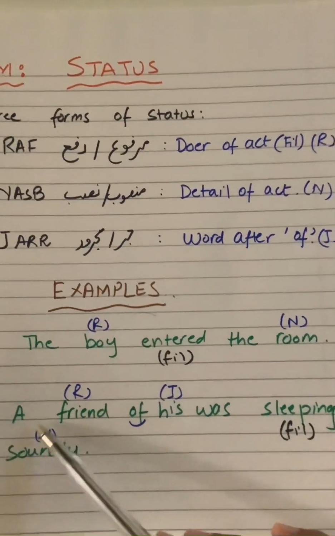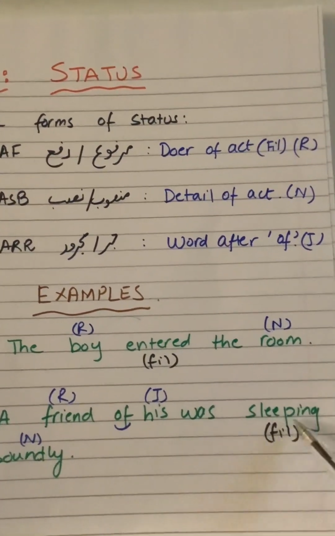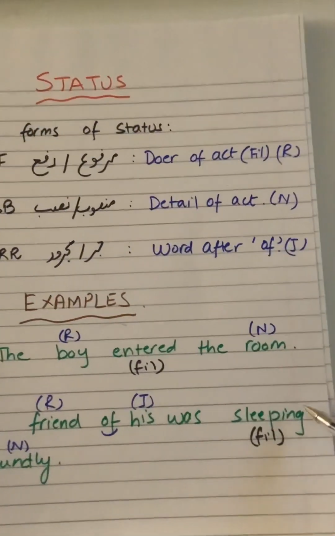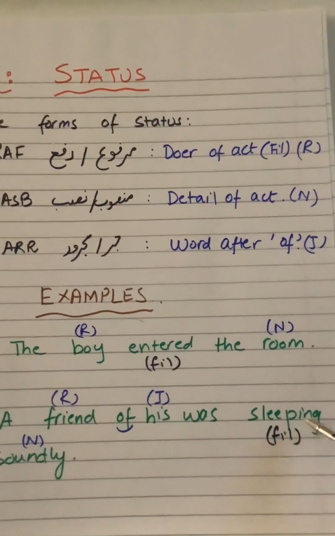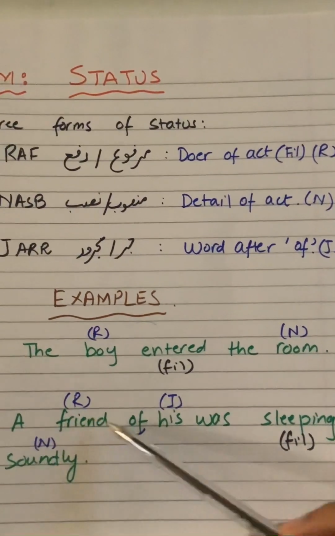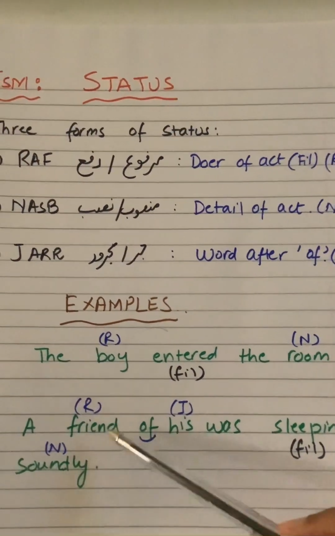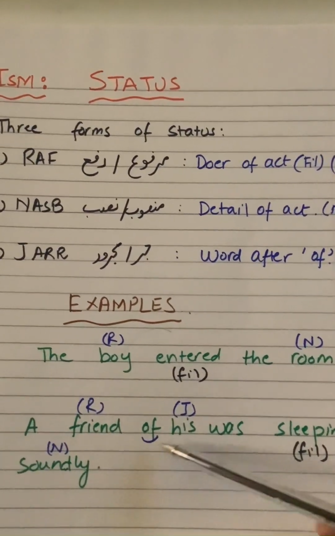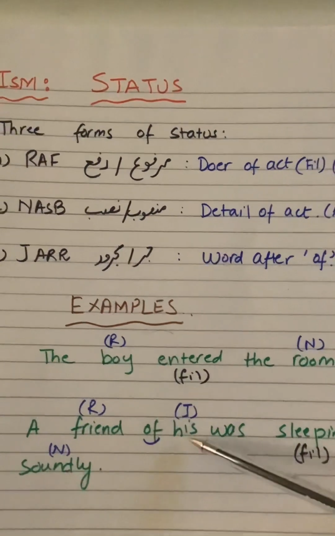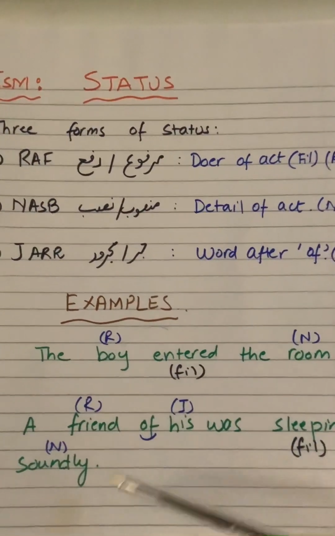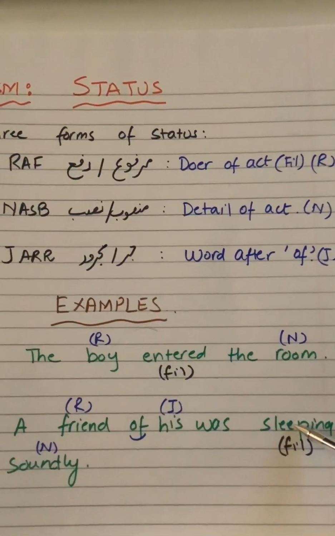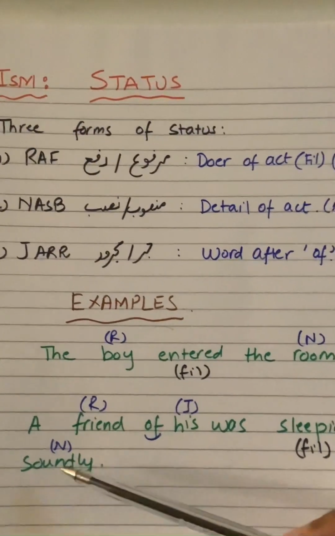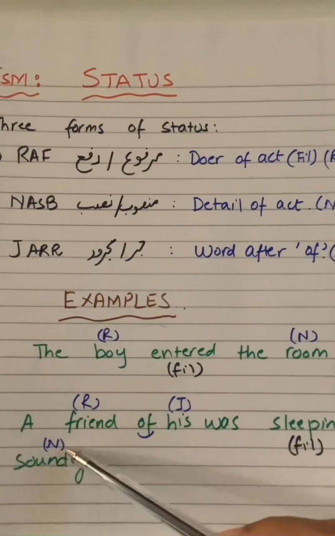Let's do another example: a friend of his was sleeping soundly. First of all, what is the fail? The fail in this sentence is sleeping. Now we have to see who is sleeping. A friend of his. This friend is sleeping, so the friend is going to be rafa. Now we see what word is coming after of. Of his, so his is going to be jar. And finally, a detail of sleeping: how is he sleeping? He's sleeping soundly. So soundly is a detail of the fail, so soundly is going to be nasb.